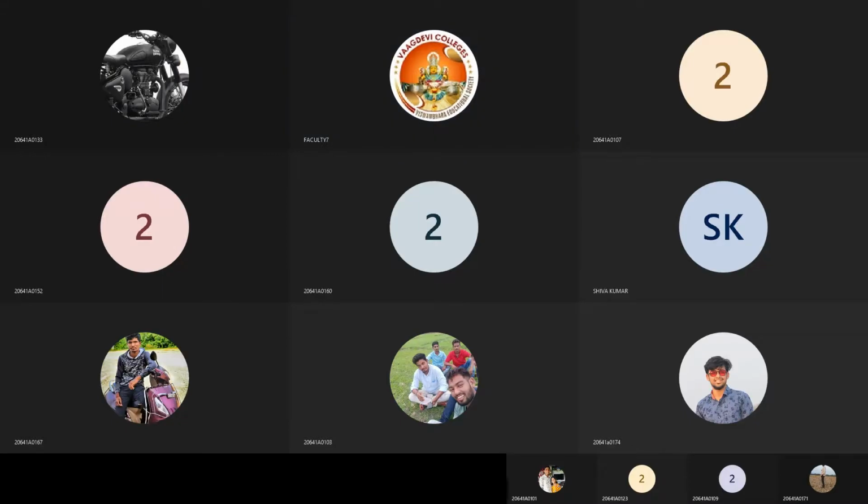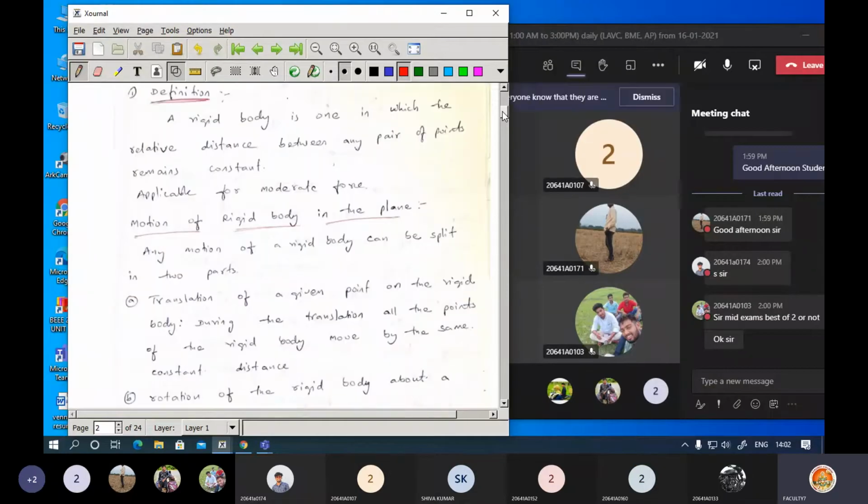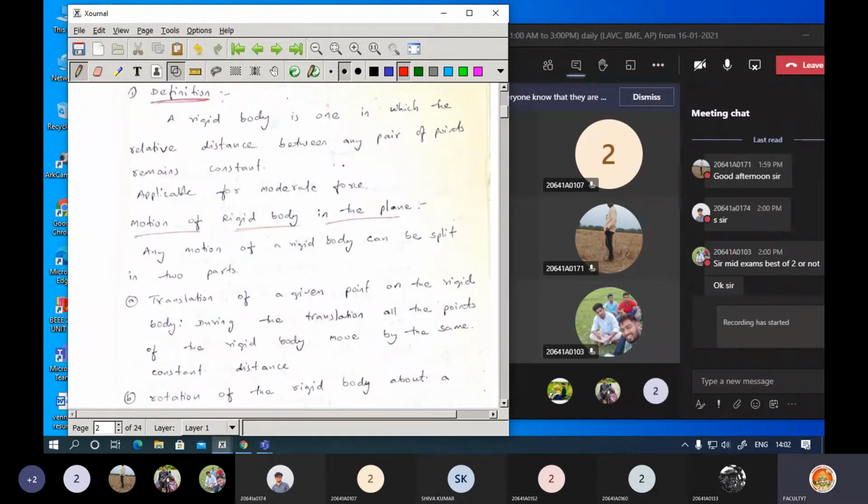Okay. Now previously we had seen the definition of a rigid body. I mentioned that it is a solid body. A rigid body is nothing but a solid body in which, if you take any 2 points, the distance between those 2 points will remain constant. It is not going to change. Thereafter I had given one example for identifying the rigid body and the non-rigid body.